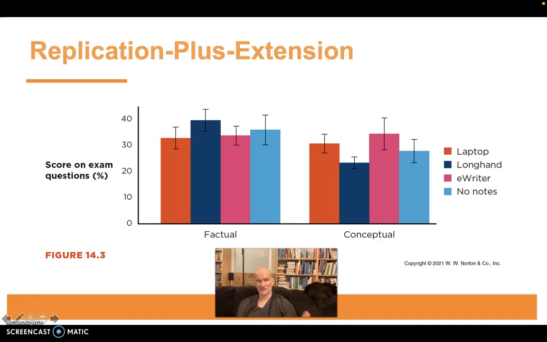So one replication added a no-note condition, a baseline condition in other words, students didn't take notes at all, and took notes on an e-writer, like a notepad. And these were the results. And, by the way, lo and behold, this particular study did not replicate the effect where people on longhand performed better than people on a laptop.